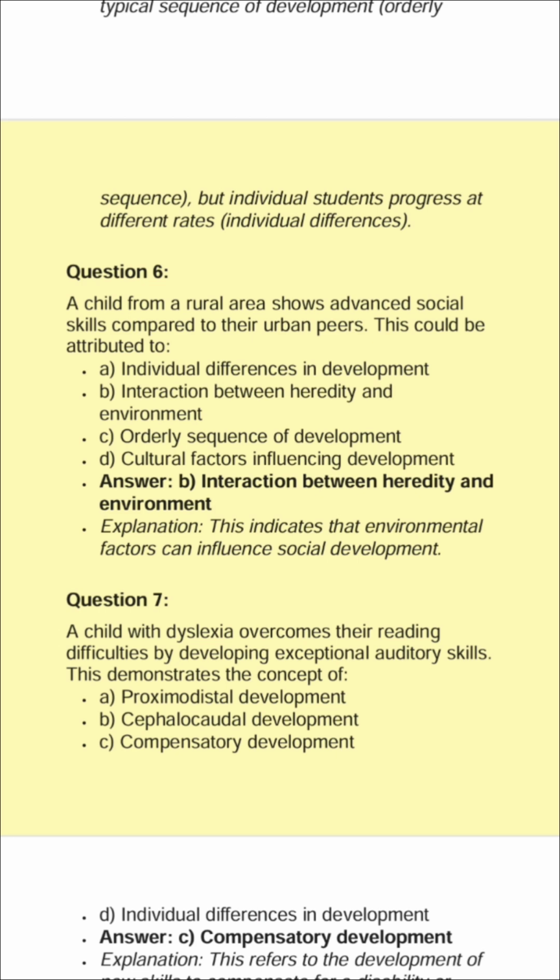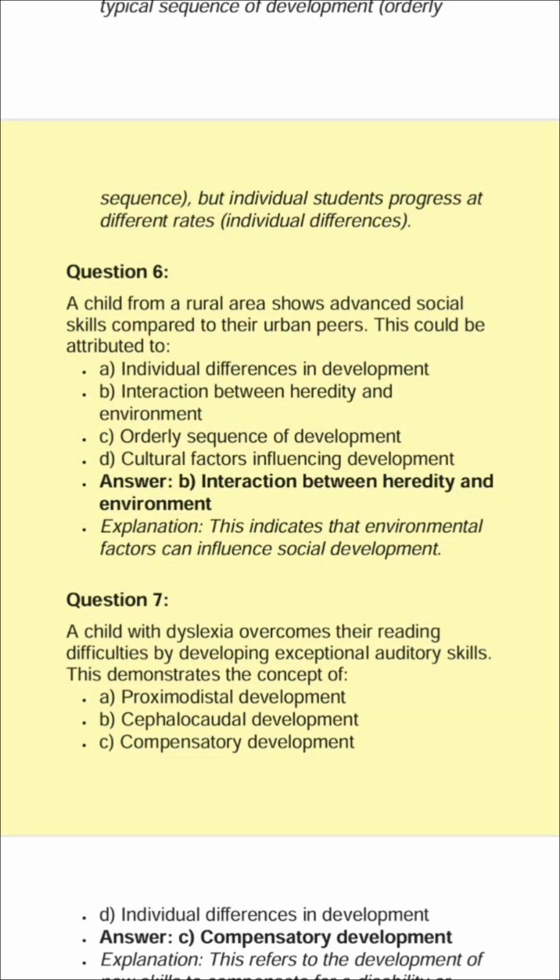Question 7. A child with dyslexia overcomes their reading difficulties by developing exceptional auditory skills. This demonstrates the concept of A. Proximodistal development. B. Cephalocaudal development.